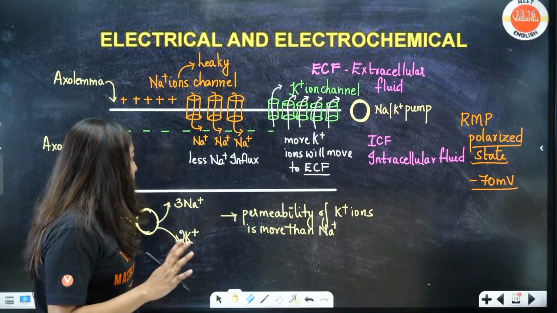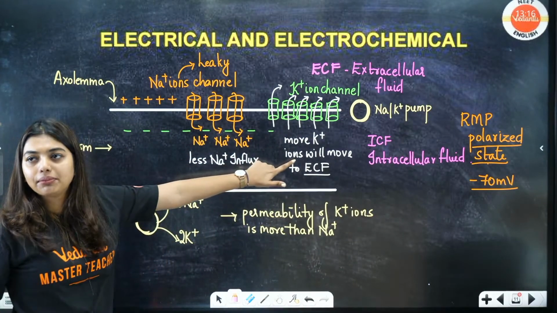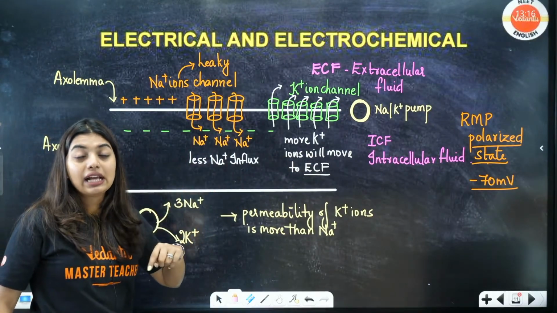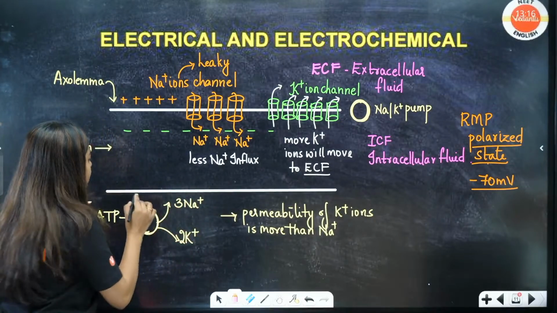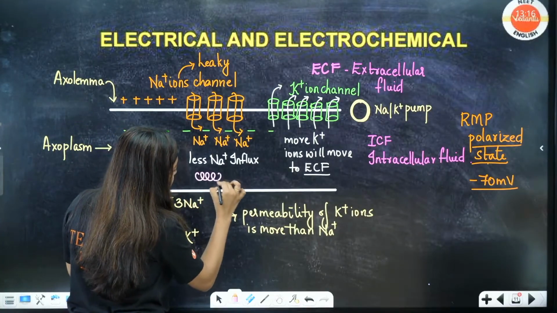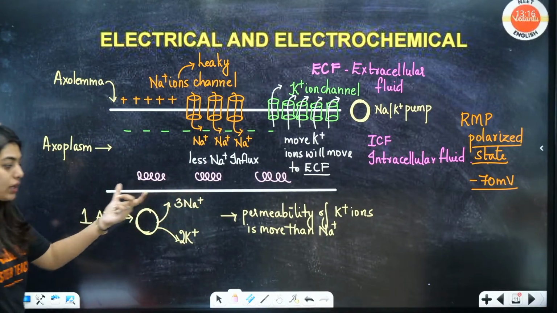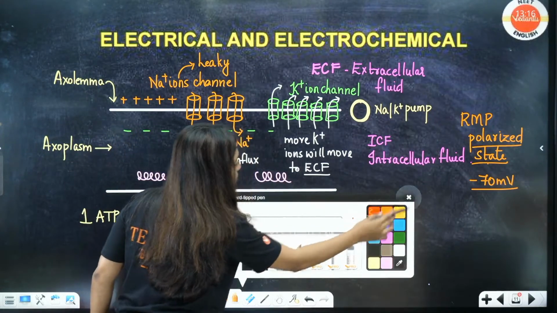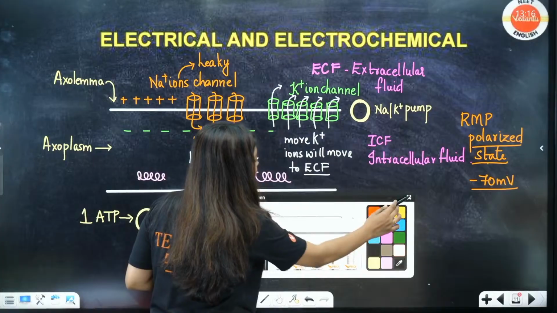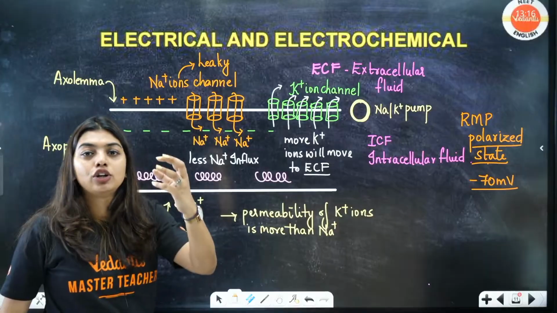Now students, one very important thing that I have to tell you is that for potassium I've written a positive sign. Ma'am, but you're continuously telling that inside it is negative. Understand, the negativity is caused because of some proteins, negatively charged proteins. Sorry, the negative is because of the negatively charged proteins. Potassium is not enough to show the charge.